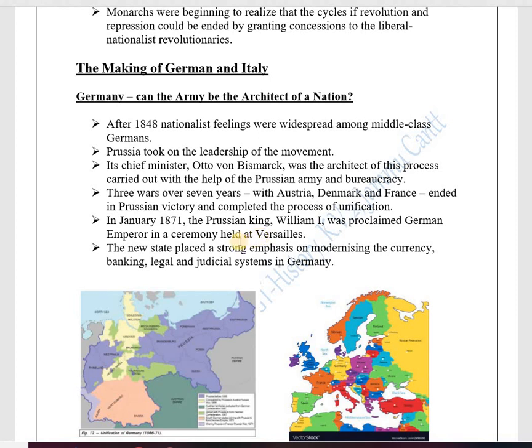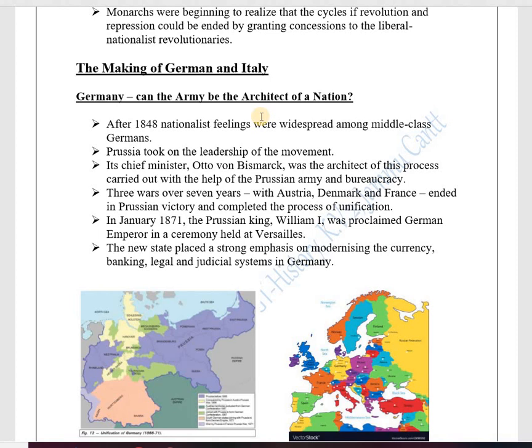So welcome back students. Now we'll start with the next topic in history chapter 1, rise of nationalism in Europe. Now the next topic is the making of Germany and Italy. So in this topic we'll study about how the nations like Germany, Italy and Great Britain were formed. In this heading itself only Germany and Italy is given, but we'll be studying about what is Britain, United Kingdom. These terms we'll understand.